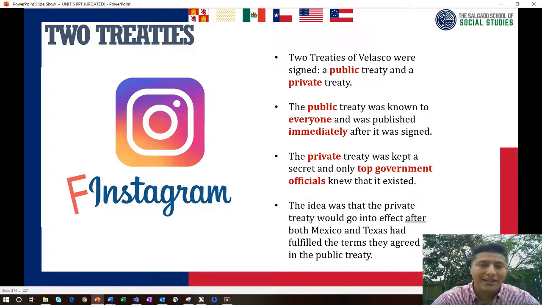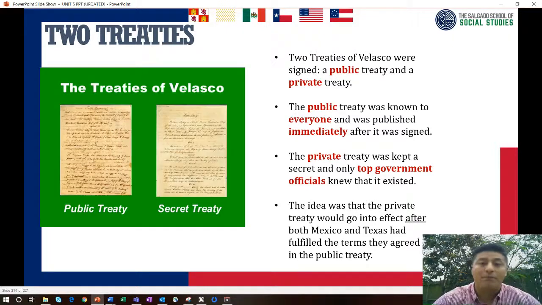So the idea of both treaties was that the private treaty would go into effect if, and only if, both Mexico and Texas had fulfilled or completed the terms they agreed on in the public treaty. So going back to Mr. Ball's conditional statement lesson, if the public treaty passed, then the private treaty would go into effect. Got it?